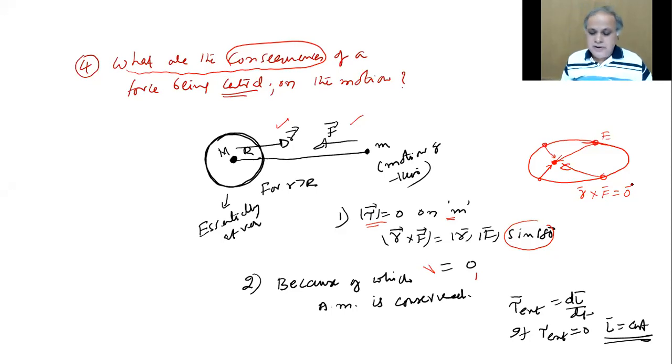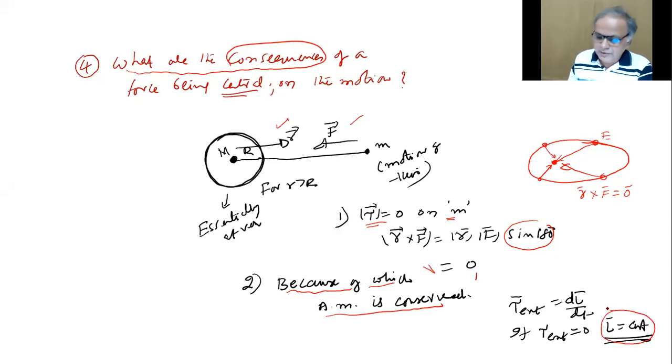Okay. So torque is 0. Since torque is 0, angular momentum is conserved. That is what the principle of conservation of angular momentum is about, right? If torque external equals 0, L bar is constant.